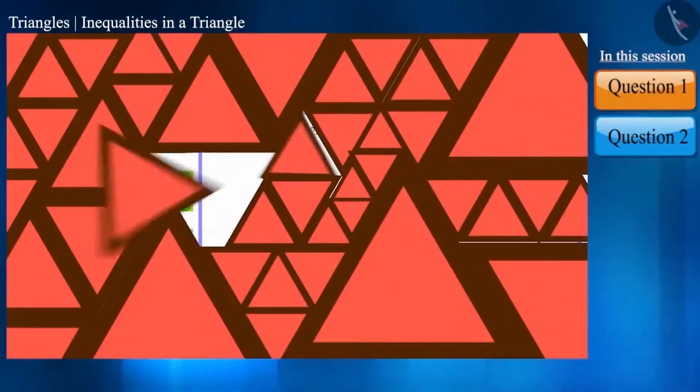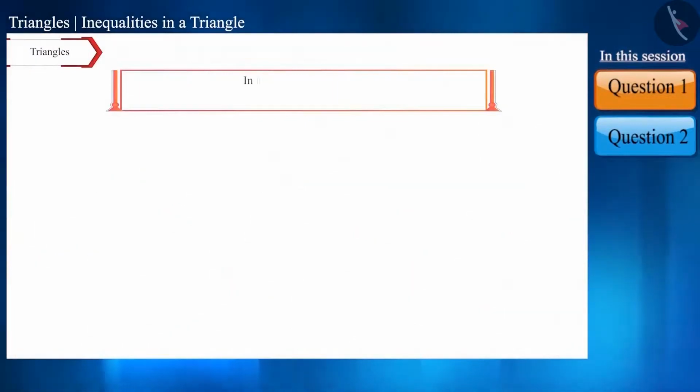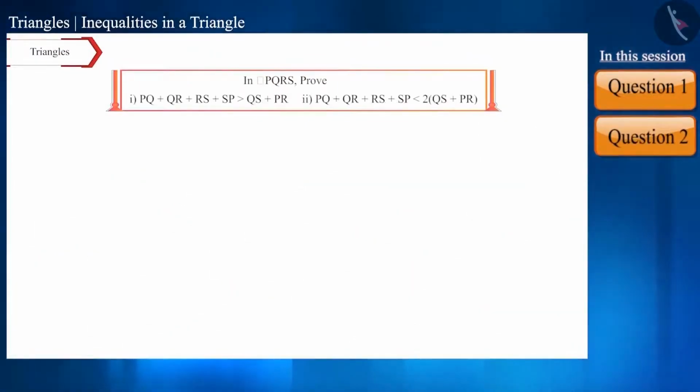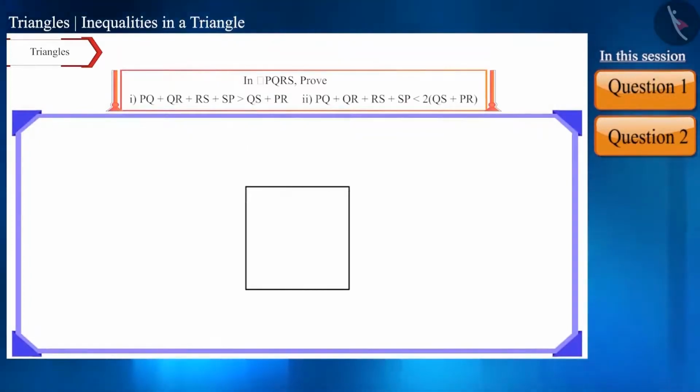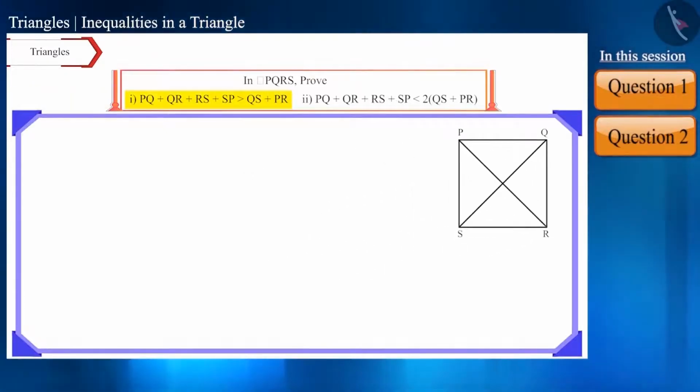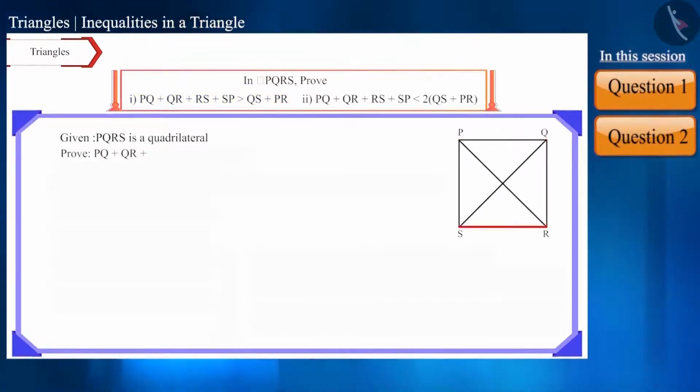Now let's take the next question. Prove the following statements in quadrilateral PQRS. First of all, we will construct a quadrilateral and name it PQRS. Now, we will join the diagonals QS and PR. We will solve the first question. We have to prove that PQ plus QR plus RS plus SP is greater than QS plus PR.